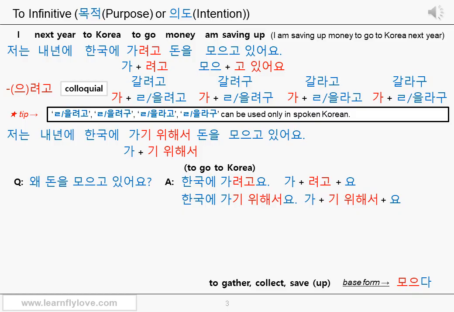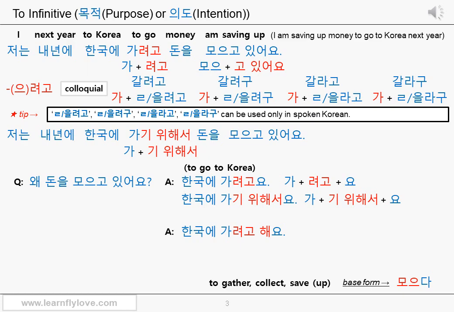Why are you saving up some money? 한국에 가려고요. To go to Korea. 한국에 가기 위해서요. In order to go to Korea. Okay? So not only 으려고, 려고 can be used as a final ending, but also 기 위해서 can be used as a final ending. No problem. Please remember that.